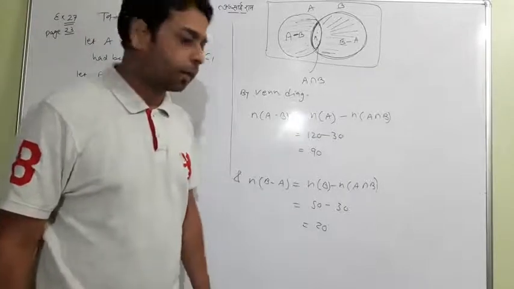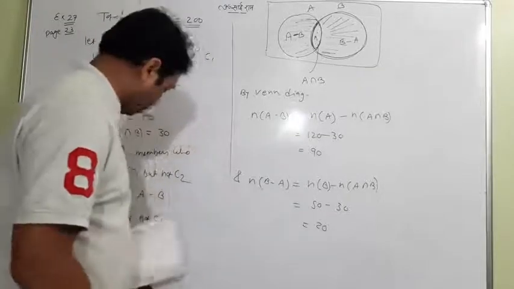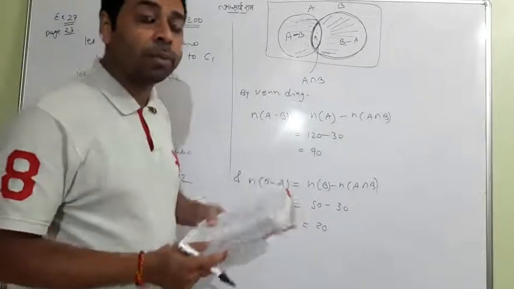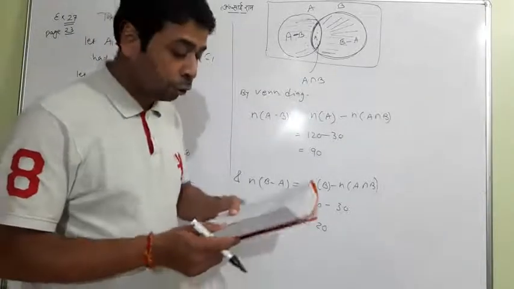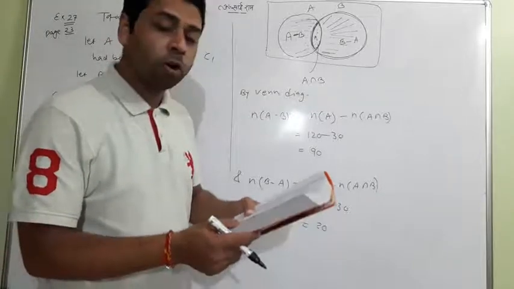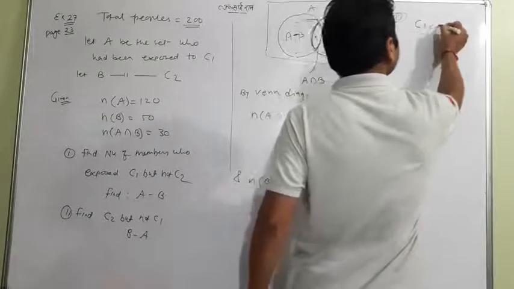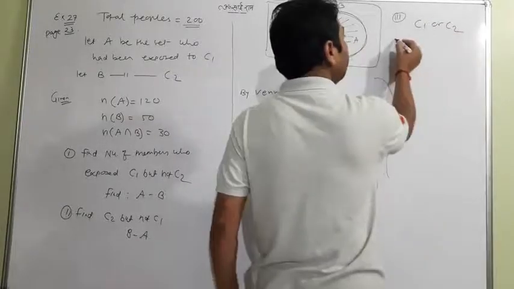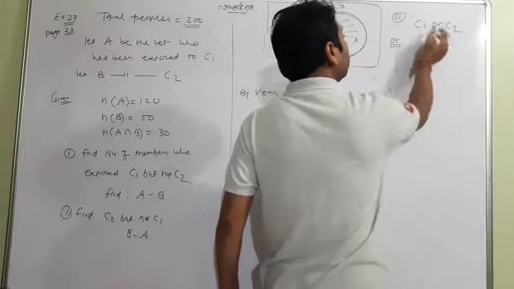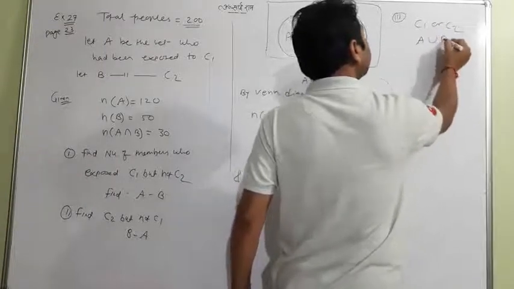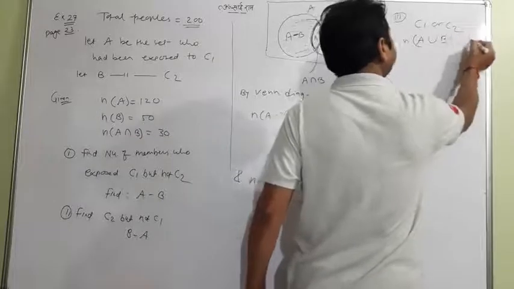So simple that is. And the last question was C1 or C2, which is what I was about to tell you. That question says chemical C1 or chemical C2, and you know that in the third question, C1 or C2 means union. C1 means A and C2 means B. So what do we have to find out?